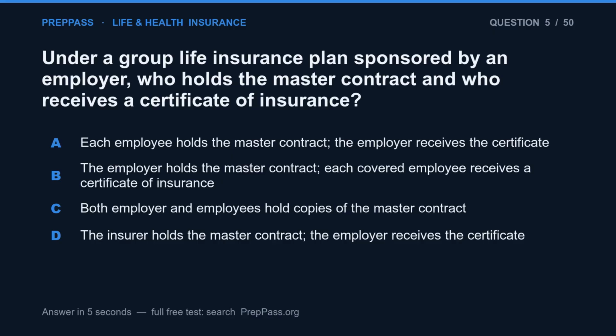Question 5. Under a group life insurance plan sponsored by an employer, who holds the master contract and who receives a certificate of insurance? A. Each employee holds the master contract, the employer receives the certificate. B. The employer holds the master contract, each covered employee receives a certificate of insurance. C. Both employer and employees hold copies of the master contract. D. The insurer holds the master contract, the employer receives the certificate.